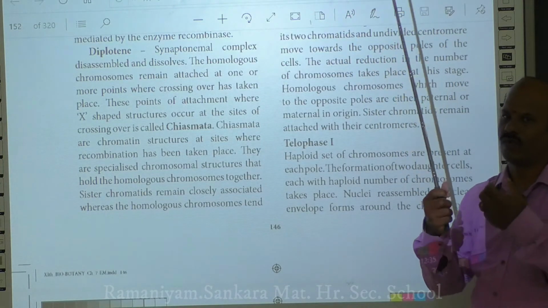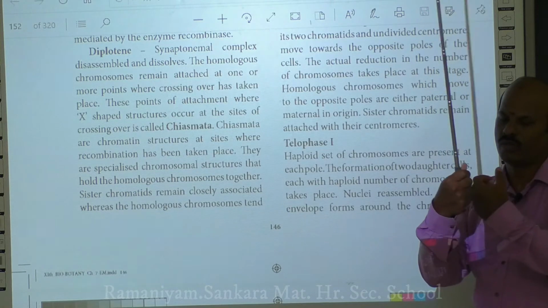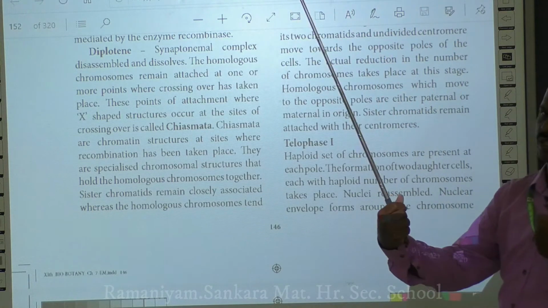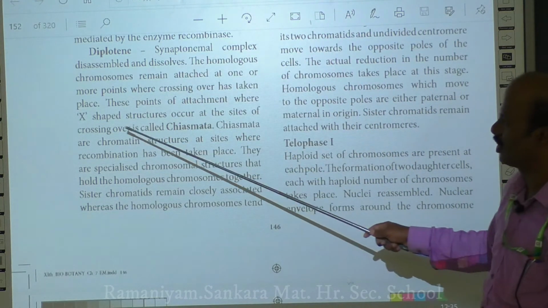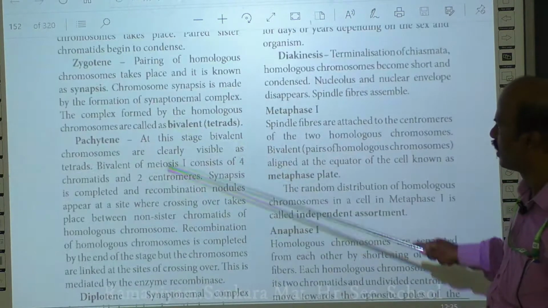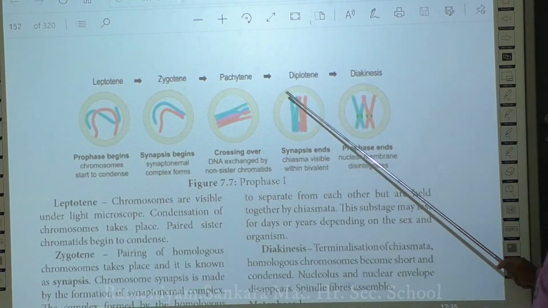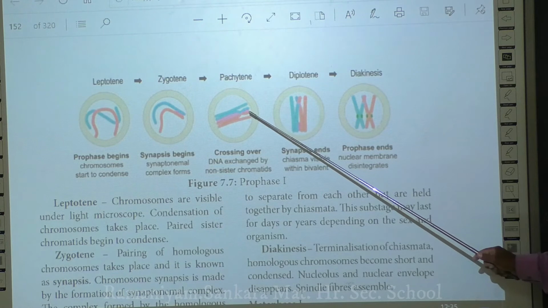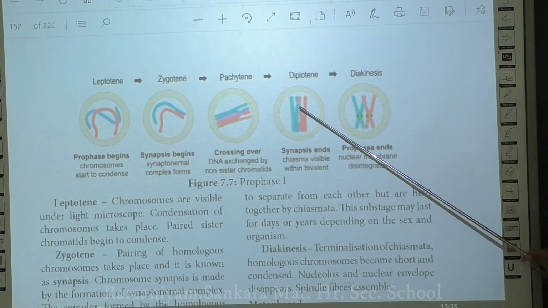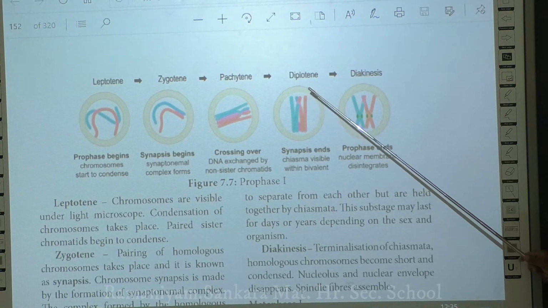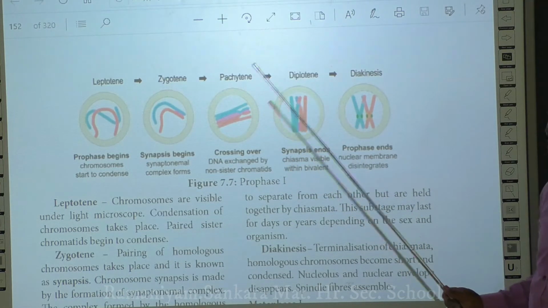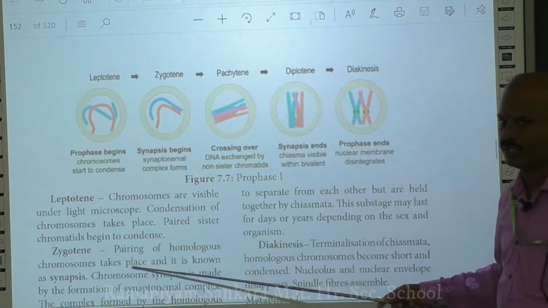As a result, the two sister chromatids slowly get separated from each other, and when this separation occurs, it forms an X-shaped structure, and this X-shaped structure is called a chiasma. You can see this X-shaped structure in this diagram. Here you are not able to see an X shape, but in the case of diplotene you are able to see a structure called X-shaped, right? These X-shaped structures are called chiasma, and these chiasmata are clearly visible only in the diplotene stage.